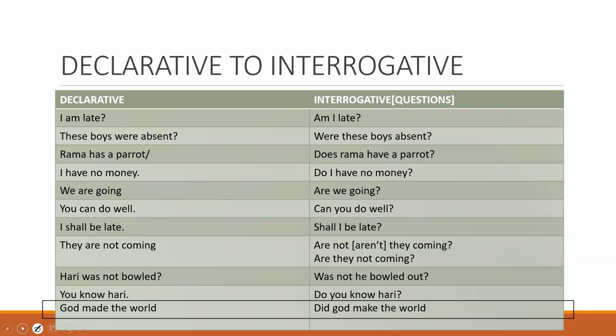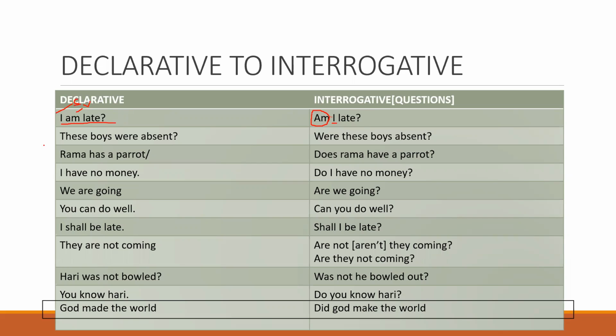So questions means you are asking, you are framing some questions to get an answer. Okay. So we use a question mark over here. First sentence you can see, I am late. Am I late? First you will bring the verb. See, this is the subject, this is the verb and this is the predicate. Okay. So first you will bring the verb and then you will take the subject. Am I late? Question mark.